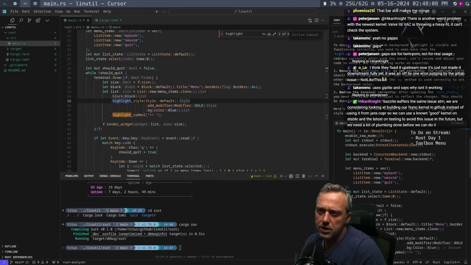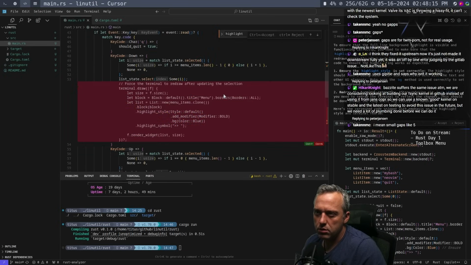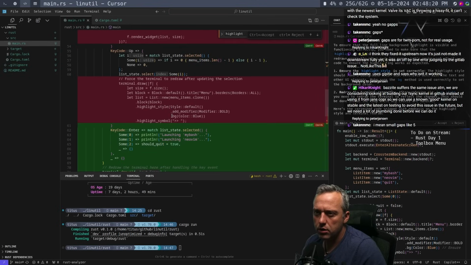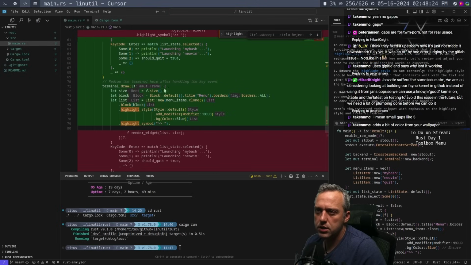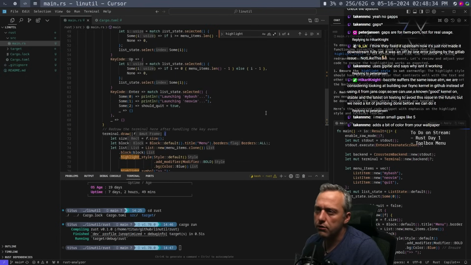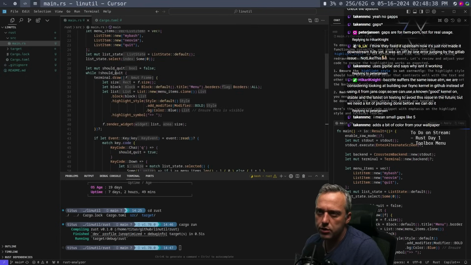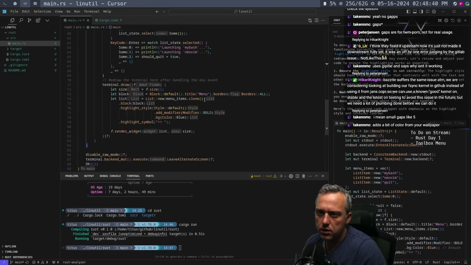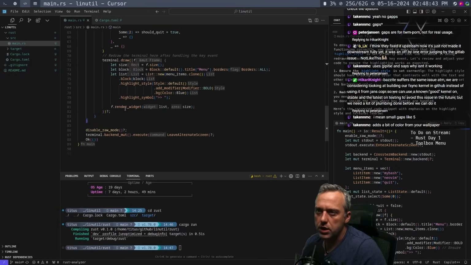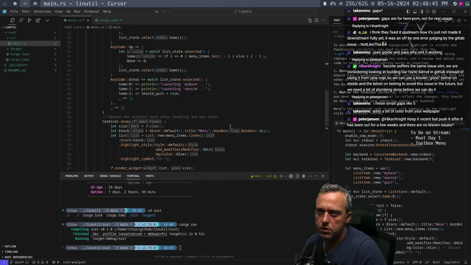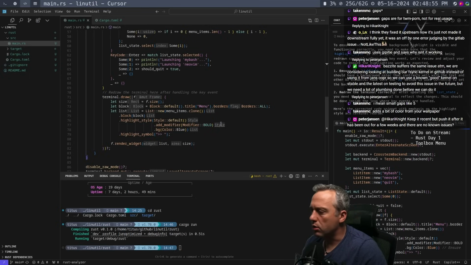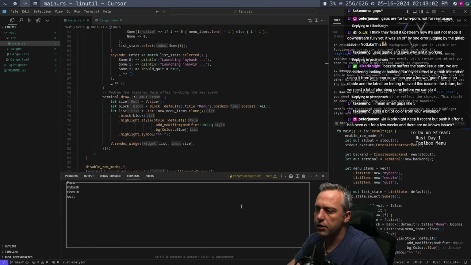So if we look for highlight style is right here. Okay. Is that really even changing anything though? So this one's actually removing the draw and then it's pushing it down here. If it does that, is that outside of our for loop? Oh, it's okay. Here's the while loop. Where's that end? Okay, the while loop ends right here, so it's drawing it after this. That might make sense. Well, let's give it a whirl. No, still nothing.